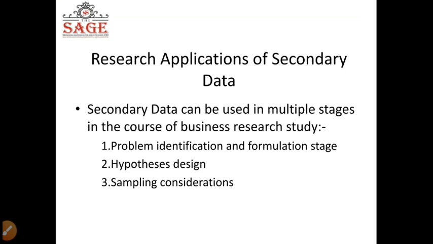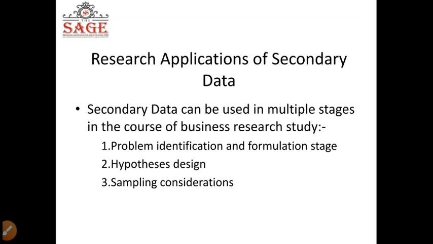For example, if I want to find out the extent of domestic violence in the city of, say, Sihor, how will I go about it? I want to develop a problem on this particular broad topic.